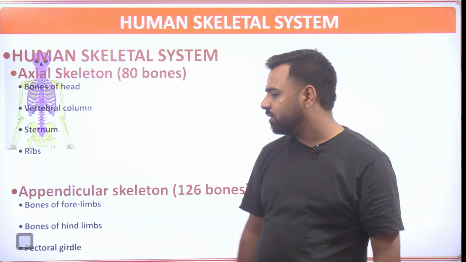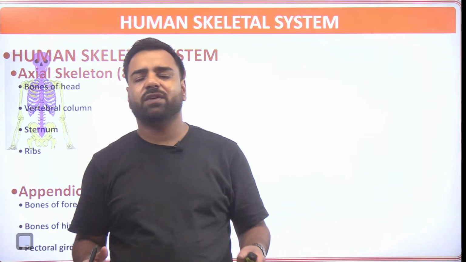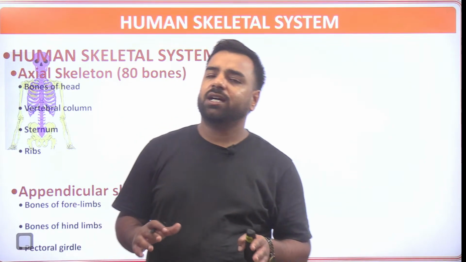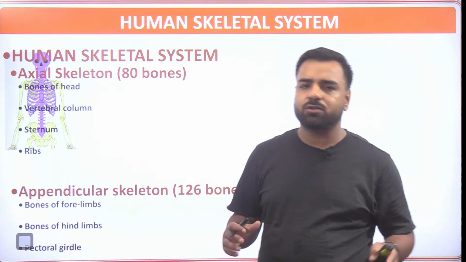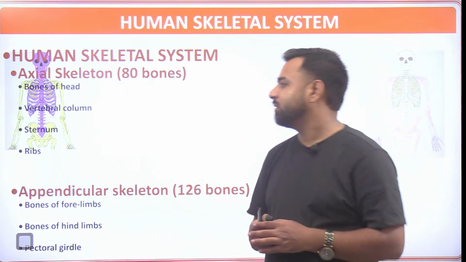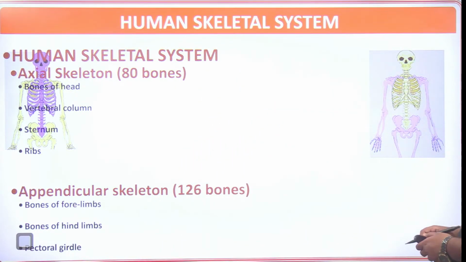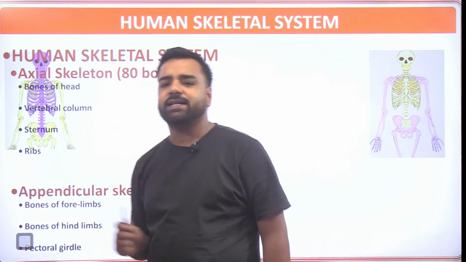What about appendicular? These are the bones of our limbs, our hands and our legs. They total 120. Apart from that, we have the pectoral girdle and pelvic girdle. So in total there are 126 bones in the appendicular part. Just have a look. This blue colored portion is the appendicular part, and this other portion is the axial skeleton.